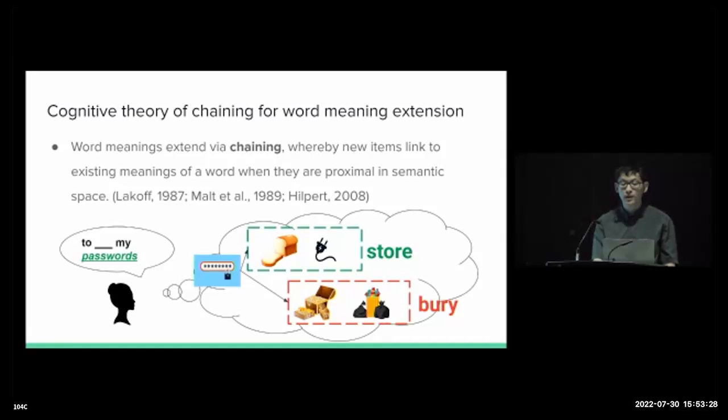So one of the most influential views on word meaning extension is the theory of chaining that originates from research in cognitive linguistics and psychology. So this theory suggests that word meanings extend by linking new referents to existing denoted items when they are proximal in the semantic space, resulting in chain-like structures over time.